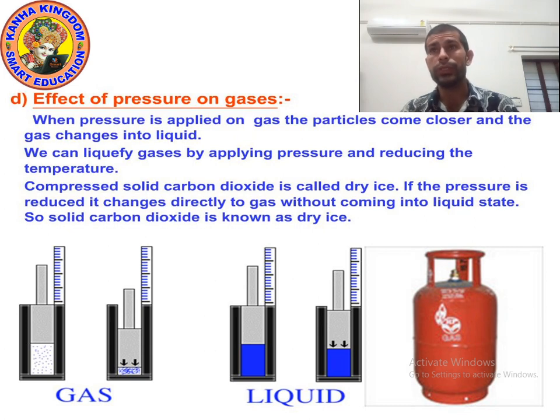Do you know we use LPG, CNG? What is LPG? Liquefied petroleum gas. CNG is compressed natural gas. LPG is used at home for cooking. CNG is used in vehicles.